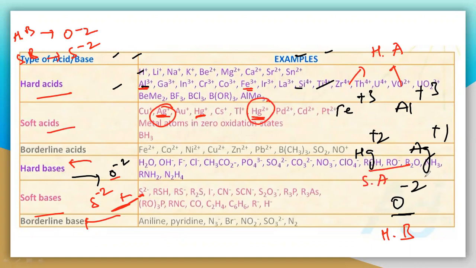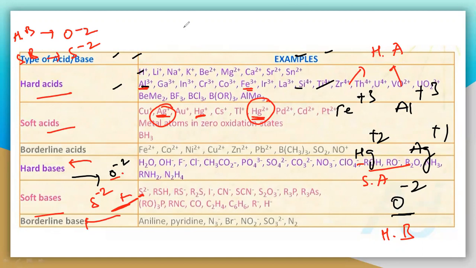You can easily understand that Fe plus 3 and Al plus 3 are hard acids, so preferentially they can combine only with hard bases, that is O minus 2. Hence Fe plus 3 and Al plus 3 combine with O minus 2, and you get ores like bauxite and hematite. But the soft acids Hg plus 2 and Ag plus combine with sulfide because it is a soft base. So that is the case.